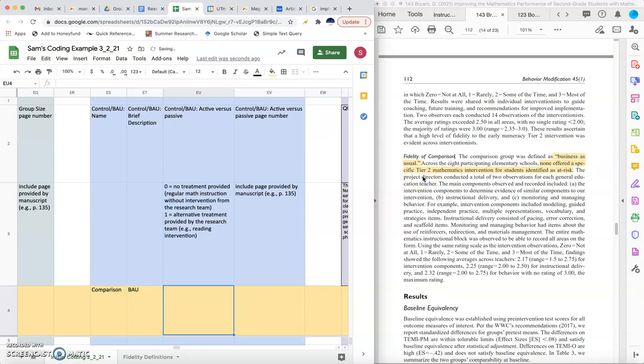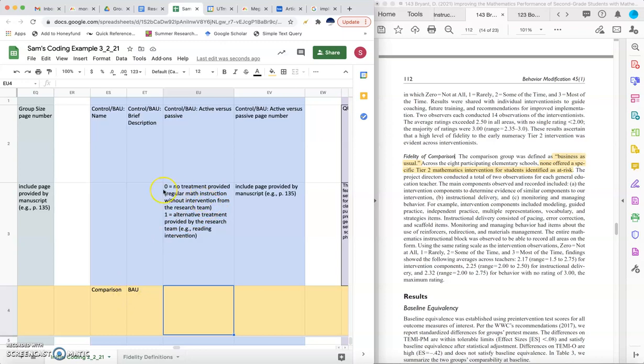So kind of like the other condition names and brief descriptions, we're not going to double code for reliability on these terms. This is just to give us sort of an anchor about what we're looking at. And now the cool thing is really for the BAU, all we're really interested in is whether or not this is considered an active or a passive BAU. So let's look at what that might entail.